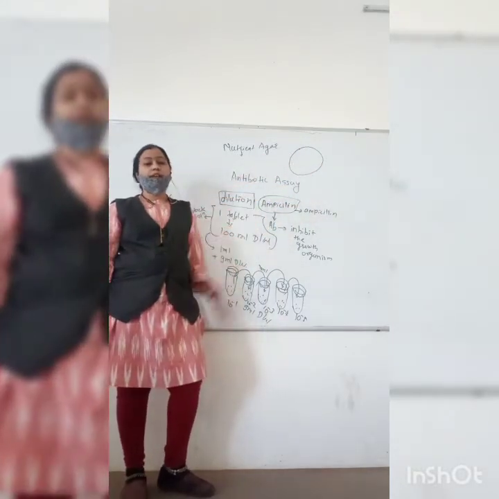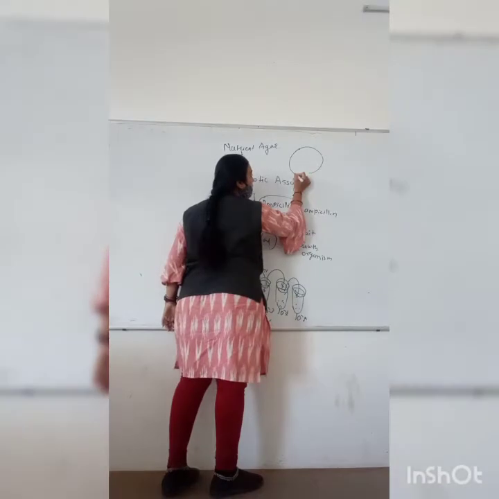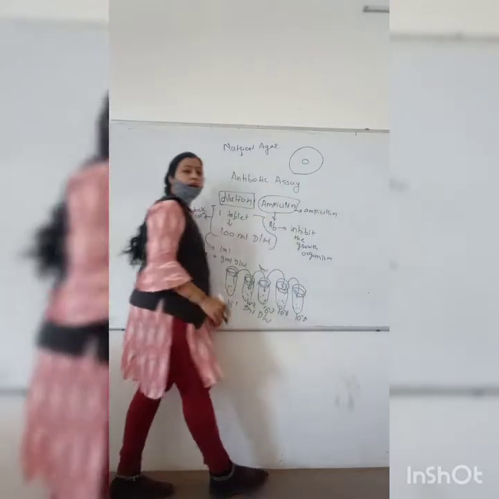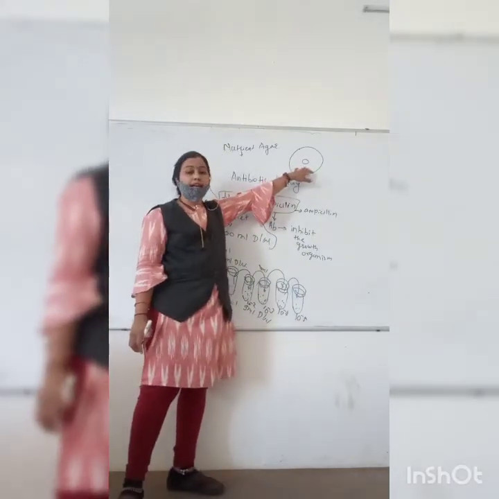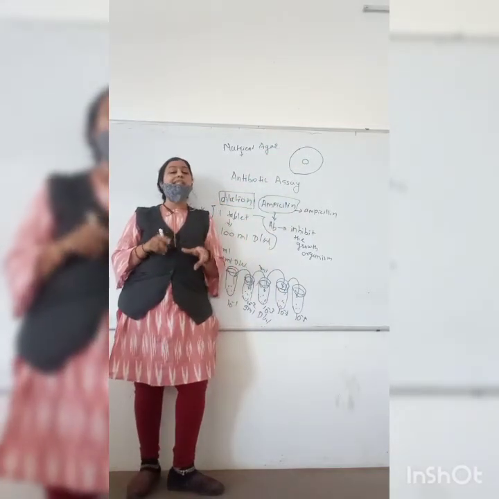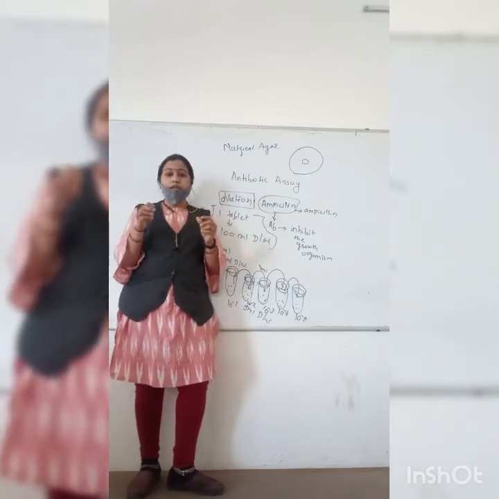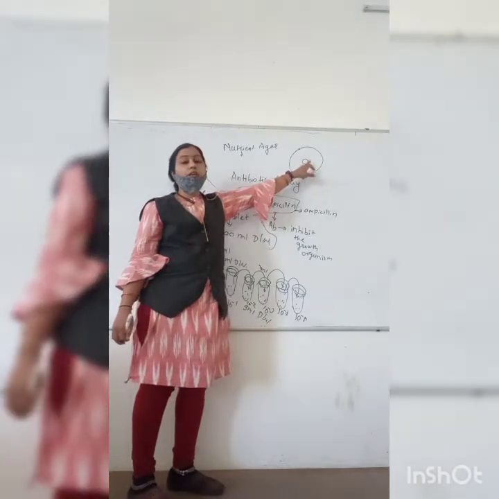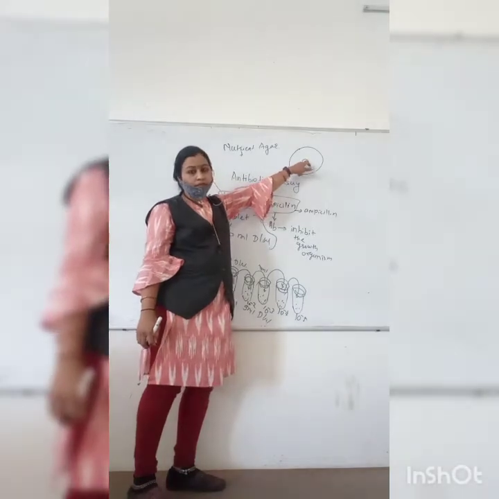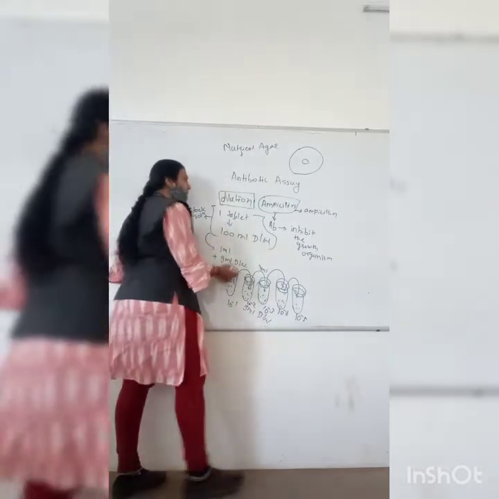Now it is solidified. So after that you have to take out the nutrient agar from the center like this. You have to take out the nutrient agar with the help of a cork borer. A cork borer is an instrument by which we can take out a certain part of agar. So here I take out the agar part from this. Here a well is formed, a cup is formed. So you have to fill this cup.